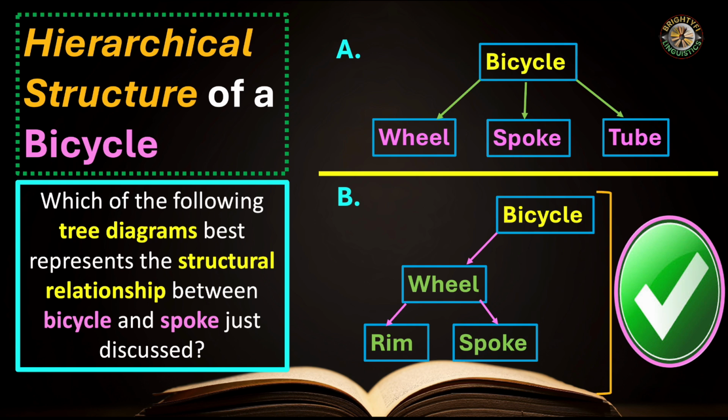But in structure A, the first one, bicycle has the connection with the wheel, but bicycle does not have direct connection with the spoke or with the tube. Therefore, A is not the correct answer.